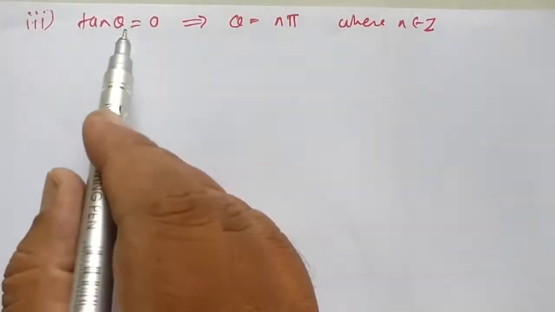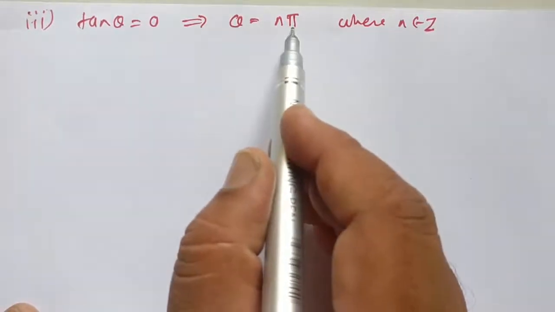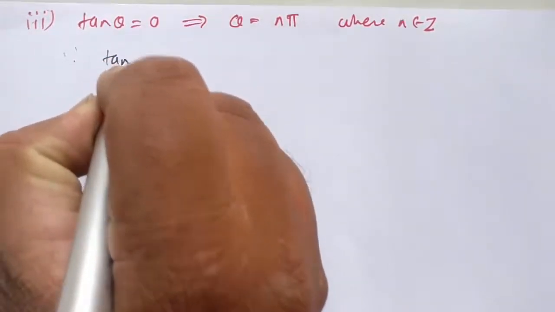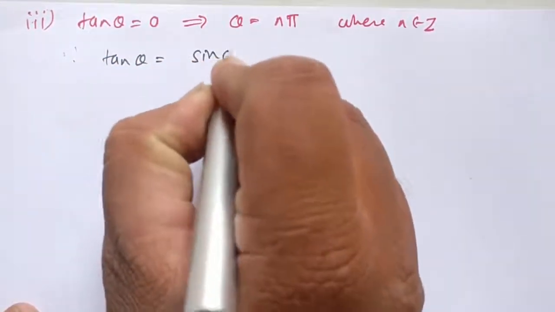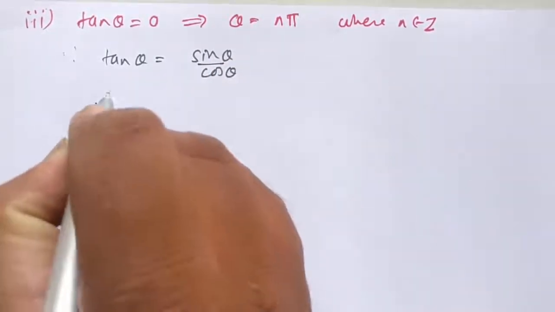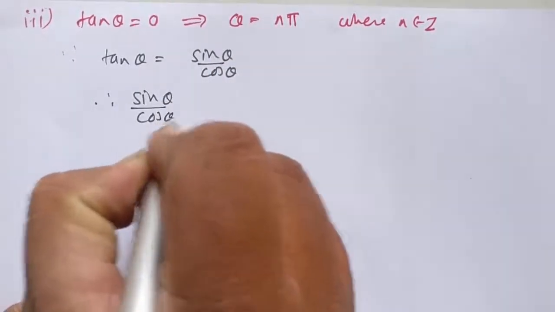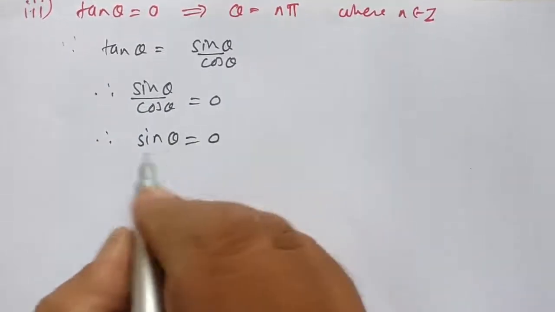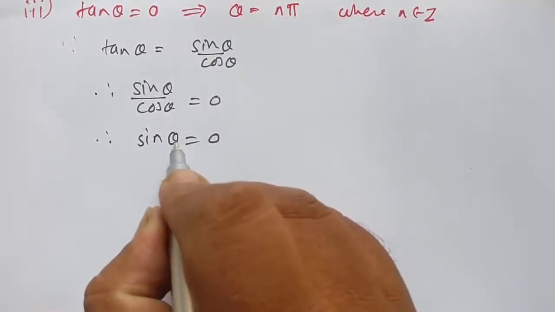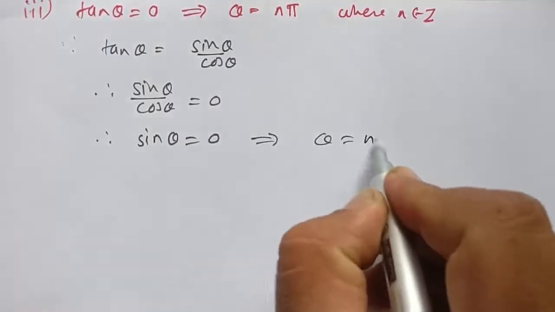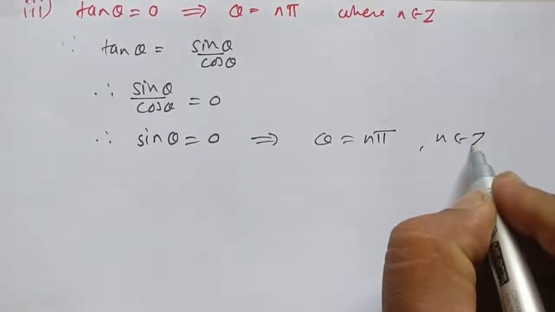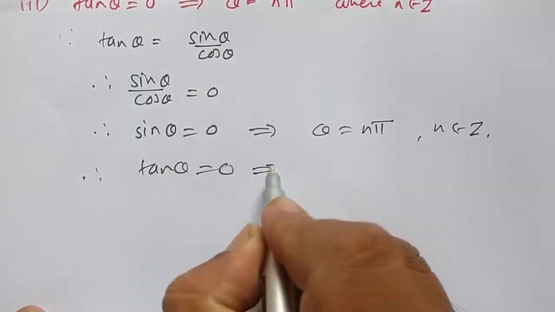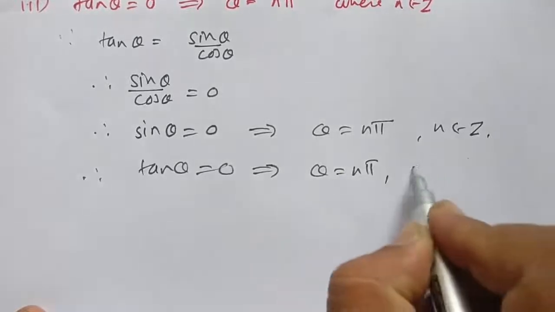Third, tan theta is equal to 0 implies theta is equal to n pi, where n belongs to Z. Since tan theta is equal to sin theta upon cos theta, therefore sin theta upon cos theta is equal to 0. Therefore, sin theta is equal to 0. We know that sin theta is equal to 0 implies theta is equal to n pi, where n belongs to Z, and therefore tan theta is equal to 0 implies theta is equal to n pi, n belongs to Z.